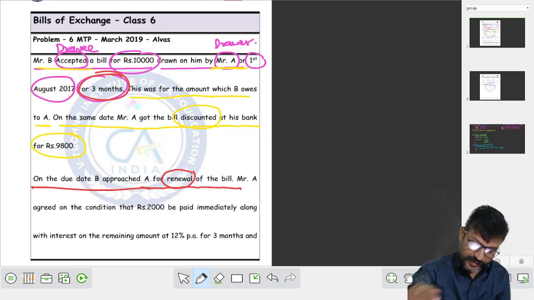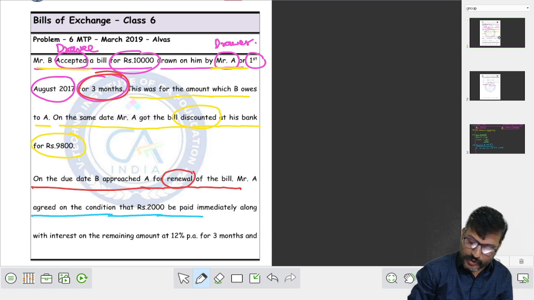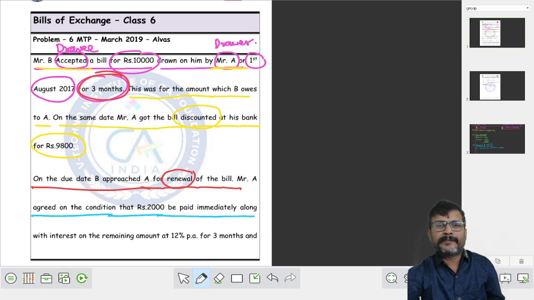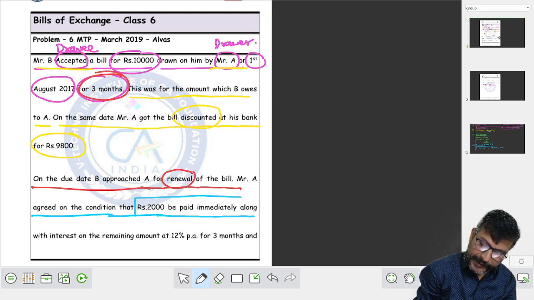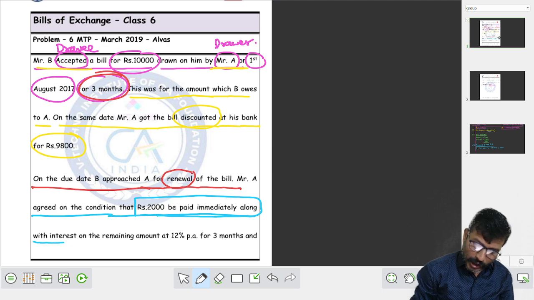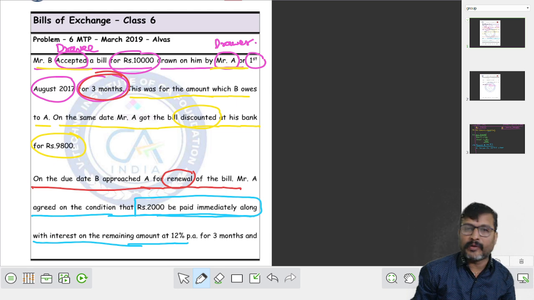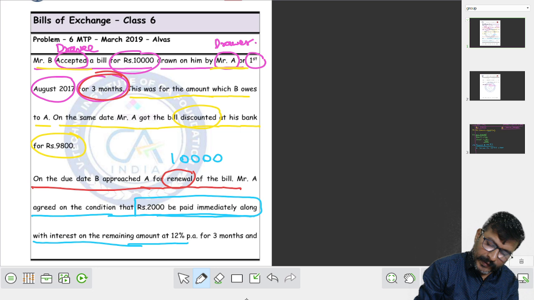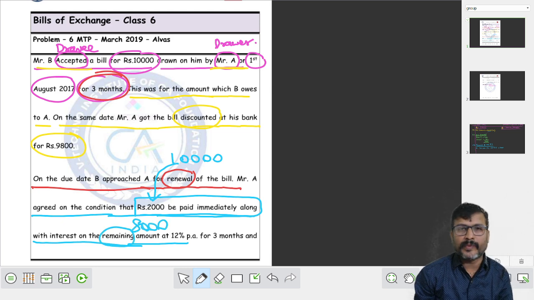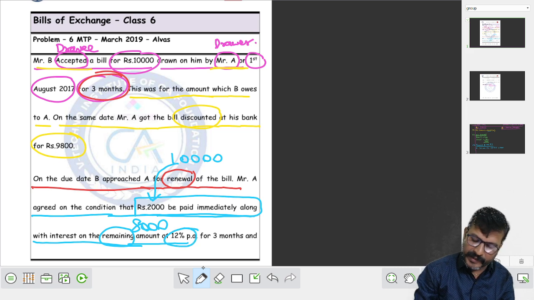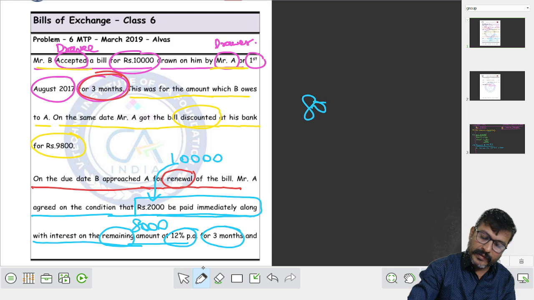Okay, fine. What next? Mr. A agreed to the condition that 2,000 to be paid immediately, along with the interest on the remaining amount. See, out of 10,000, you have to pay 2,000. Remaining is 8,000. At what percent? 12% interest. For how many months?